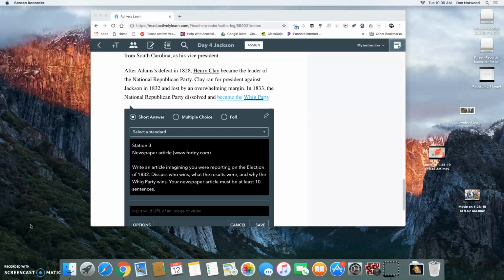Okay, at Station 3 today, your assignment is to write a newspaper article using the website www.foti.com. You're going to write an article imagining you are reporting on the election of 1832. I want you to discuss who wins, what the results were, and why the Whig Party begins, not wins, because they don't win. All right, your newspaper article must be at least 10 sentences.